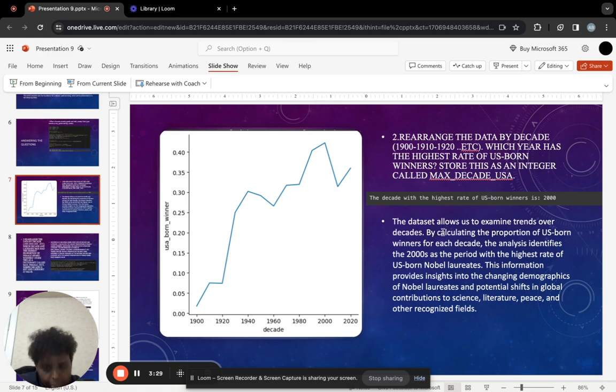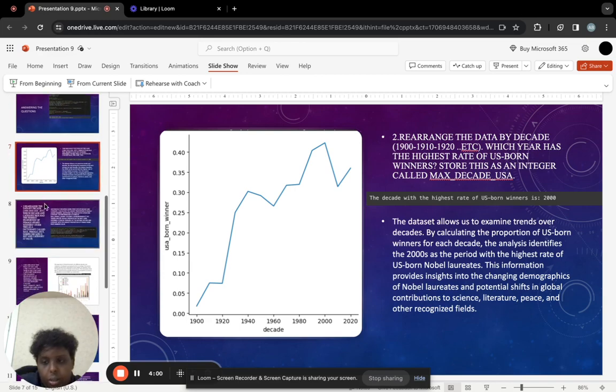So, examining trends over decades, you can see right here that in the years 2000 it had the highest rate of US born winners. So this insight provides a window into the evolving demographics of Nobel Prize recipients and potential shifts in global contribution to science, literature, peace, and more.